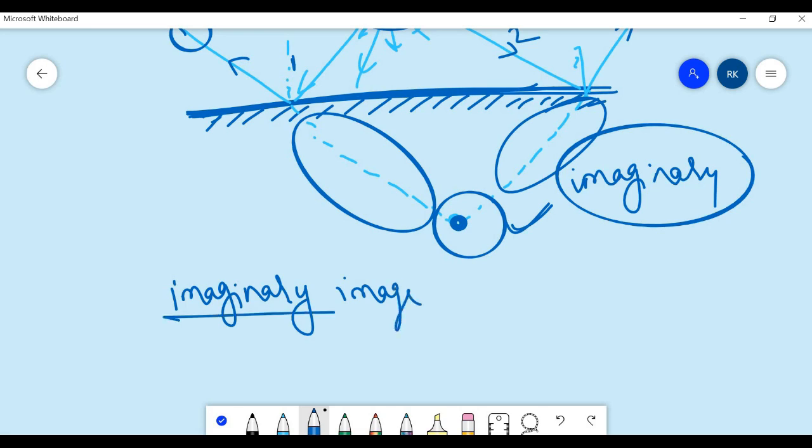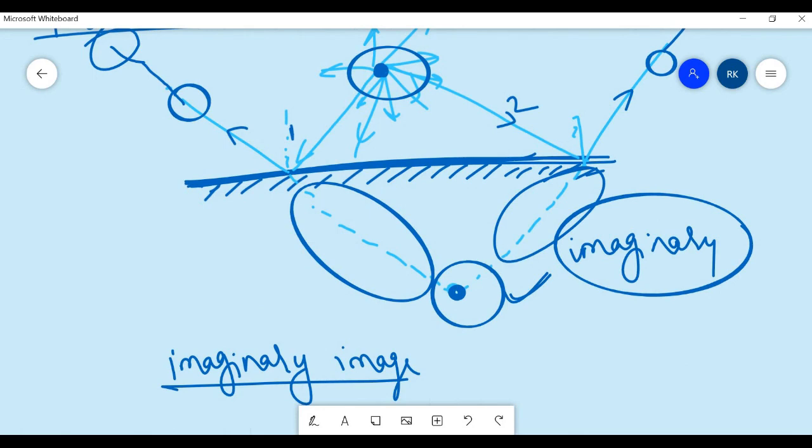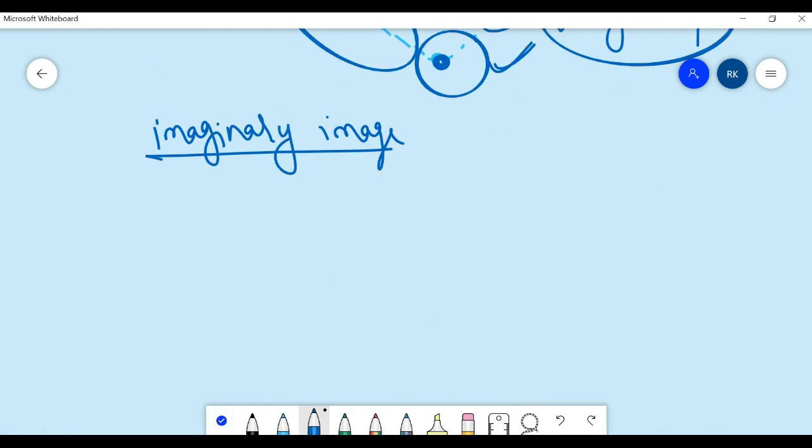Second thing, if the image is on the side of the object, it will be real. If the image is behind the mirror or on the other side of the mirror, it will be virtual. Okay, it will be behind the mirror.